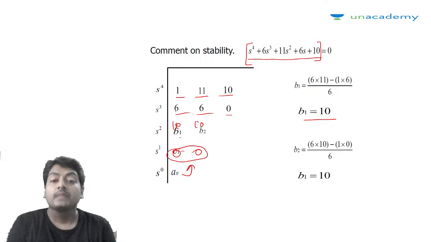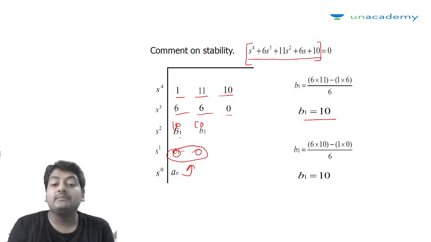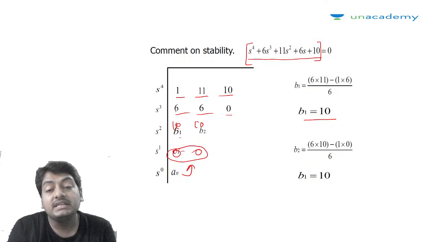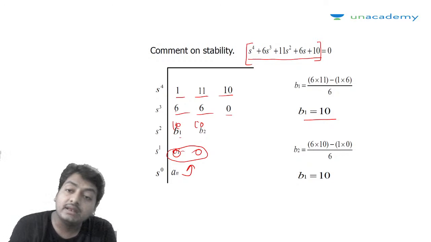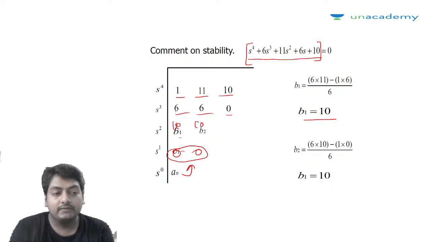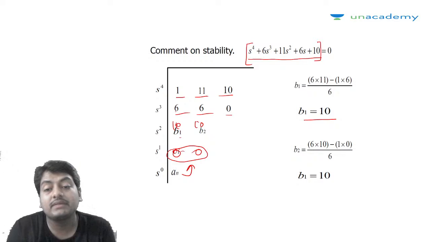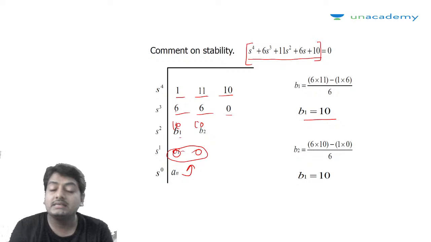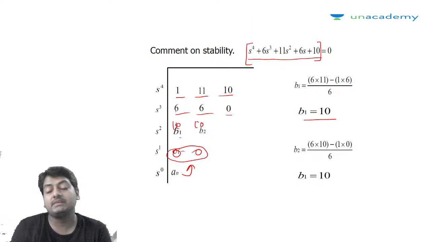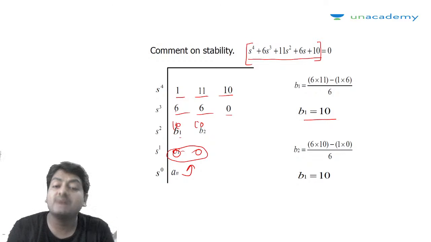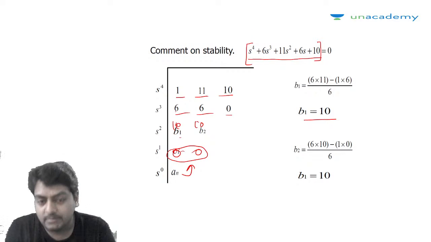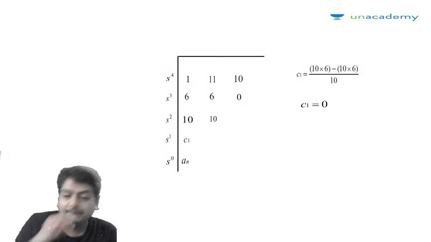Practically it means that if a row of 0 appears, the system is marginally stable or unstable. It cannot be absolutely stable. If the row of 0 is appearing, the system cannot be absolutely stable. It is marginally stable or unstable. We have to check whether the system is marginally stable or unstable. Alright, so let's find out that.